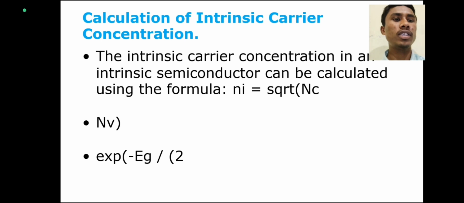Calculation of intrinsic carrier concentration. The intrinsic carrier concentration in a semiconductor can be calculated by using this formula: ni equals square root of Nc times Nv.